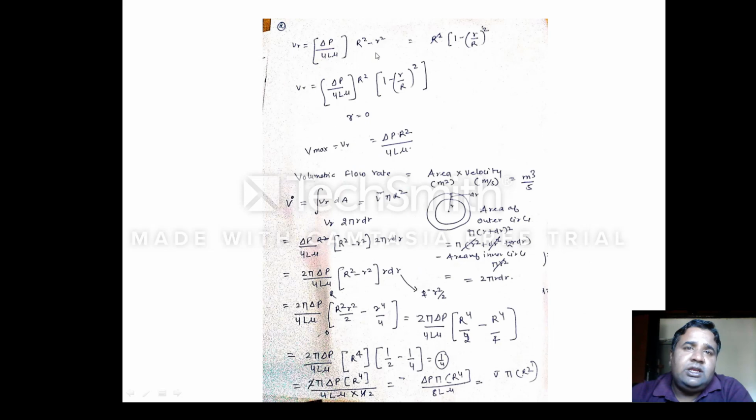This is V, and it is equal to minus del P by 2 L mu into R square by 2, plus C. Now I'll put the value of C. This is the value of C, and in these two terms, what is common? Del P by 4 L mu. If you multiply this 2 with 2 L mu, it will be 4 L mu. So this del P by 4 L mu will be common, and R square minus small r square, which I have shown on the next page. This will be the next step. So this is the value of your velocity, and this is known as point velocity.